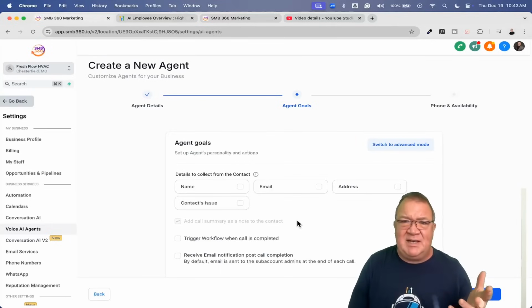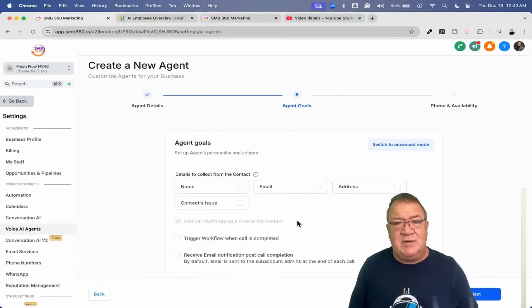So you'll have to create the agent all over again. Now that is huge. It might take you a few minutes to create this, but if you're doing some of the cooler features and advanced features, it could take you a little bit longer to set this up. And there is no cloning or anything like that for AI agents yet. So just keep that in mind. You have to rebuild it from scratch.